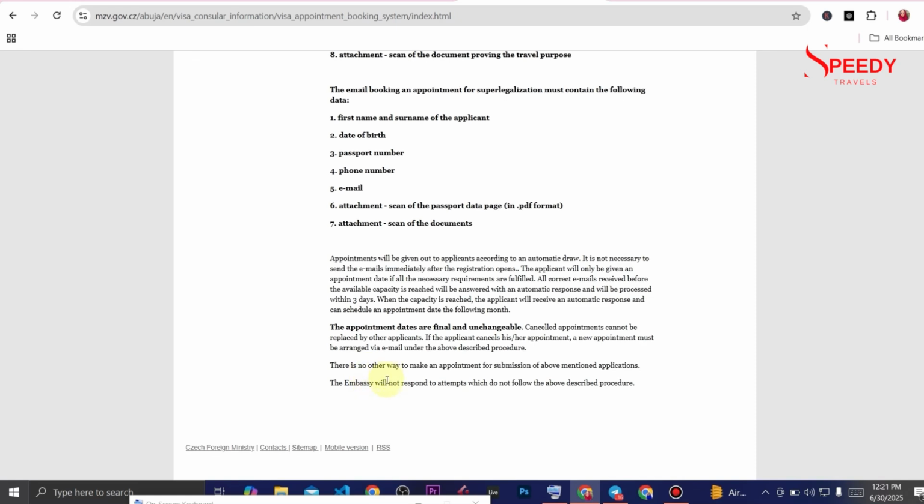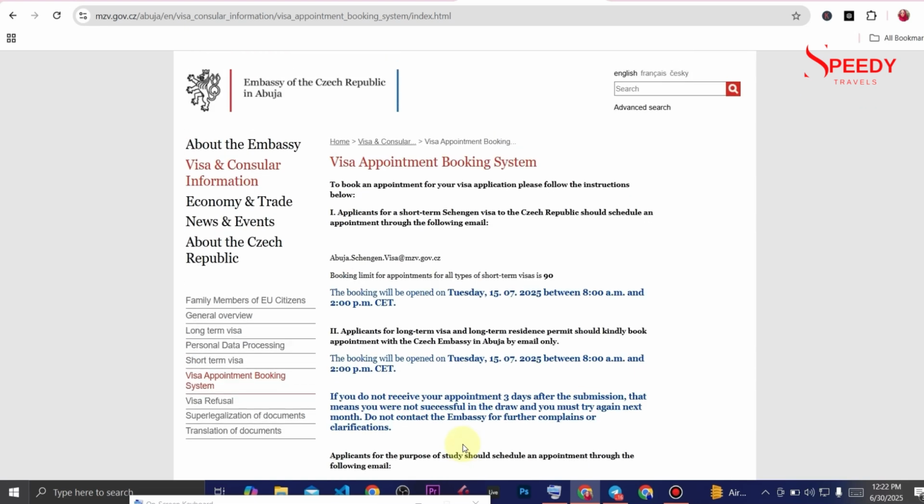Okay, so once you are done with that, they said the appointment dates are final and unchangeable. A cancelled appointment cannot be replaced by other applicants. So if the applicant cancels his or her appointment, a new appointment must be arranged via email under the above described procedure. There is no other way to make appointments for submission of the above mentioned applications. The embassy will not respond to attempts which do not follow the above described procedure. Okay, so that is it for the Czech Republic.